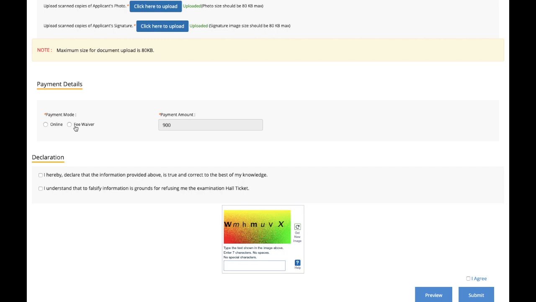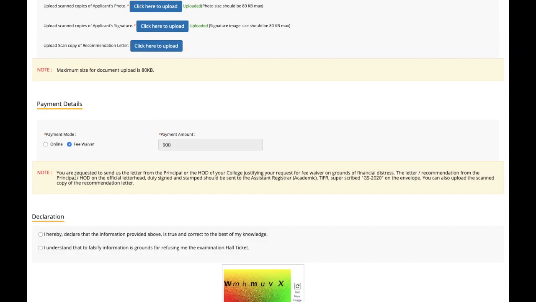If you are a fee waiver, you have to click over here, and then you are requested to send us the letter of the principal or the HOD of your school. So if you are under this fee waiver category, you have to send all these documents to TIFR, and they will refund some of the amount to you. They will refund the form amount to you.